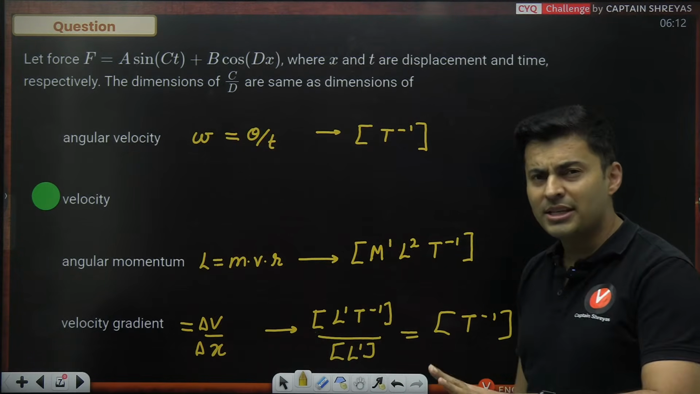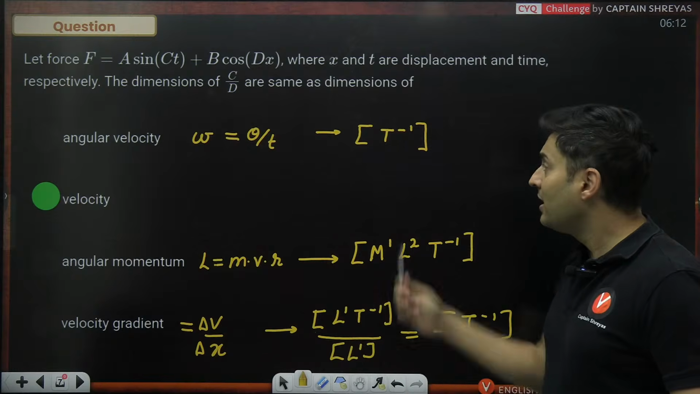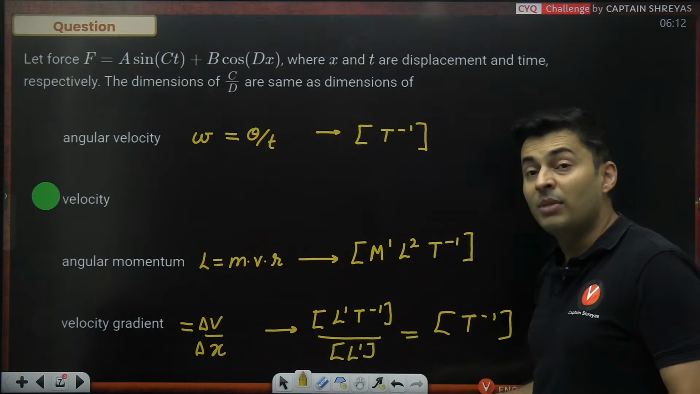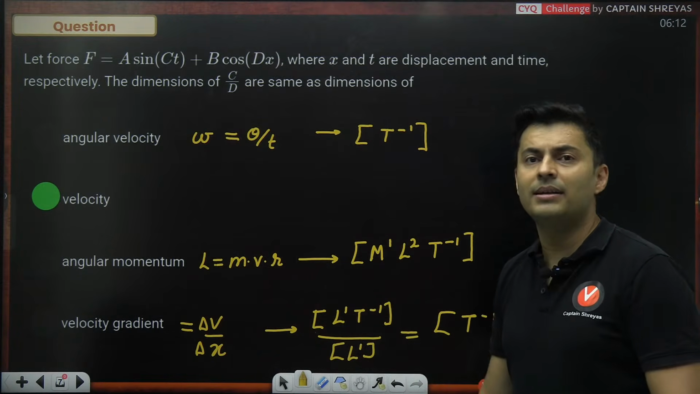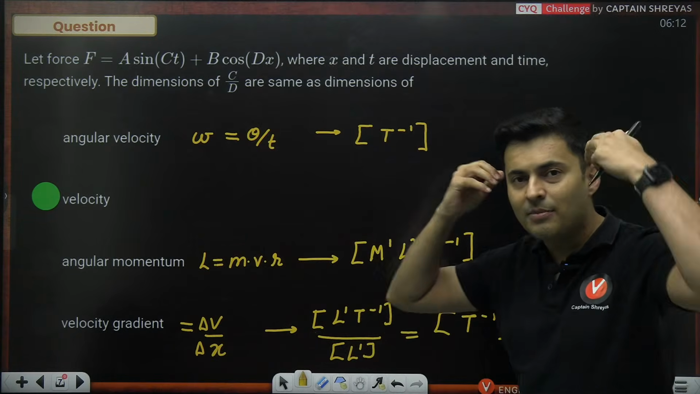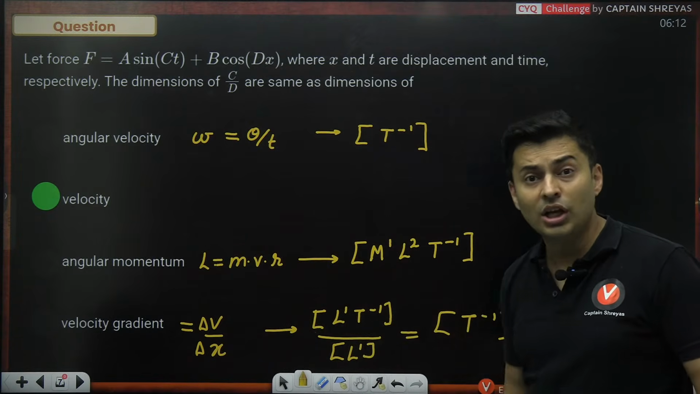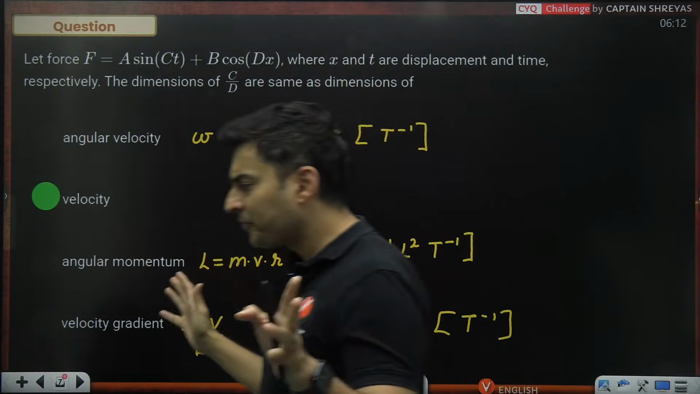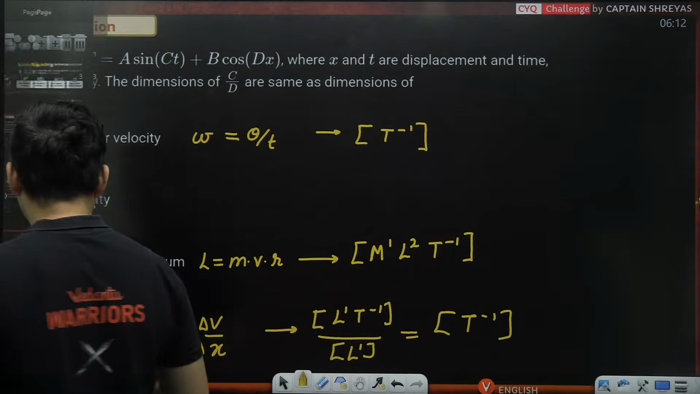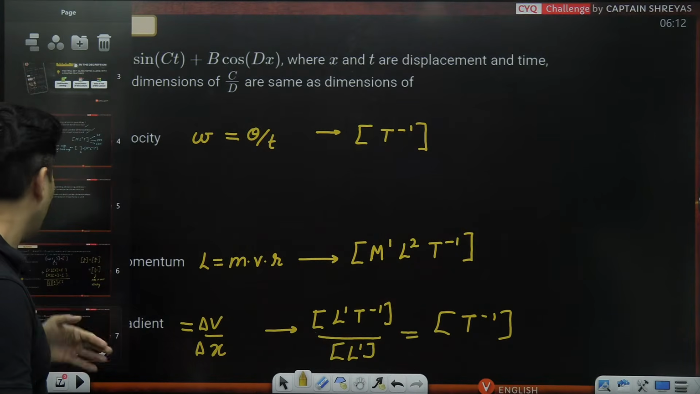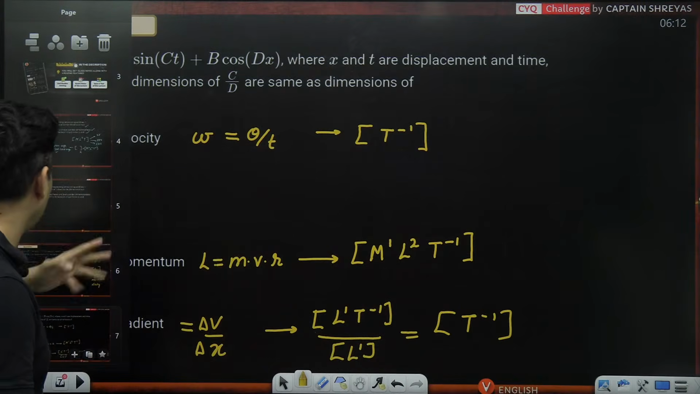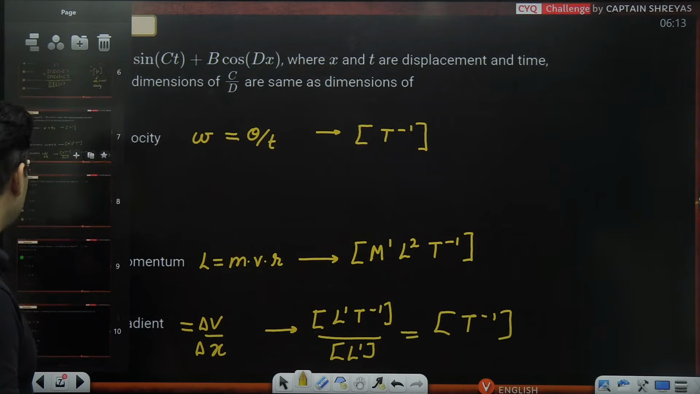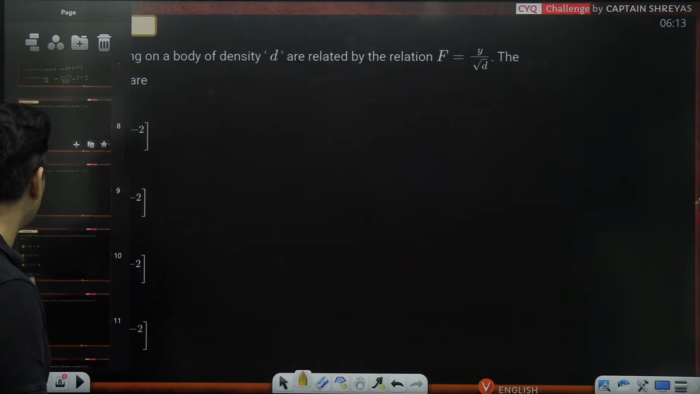So you can see two physical quantities can have the same dimension, but they can be completely different in meaning. Angular velocity means a completely different thing. Velocity gradient means a completely different thing. Getting my point? Yeah? Awesome. So this is how the questions can come. You should always go beyond that particular question. Look at the options, introspect what other things can be asked.